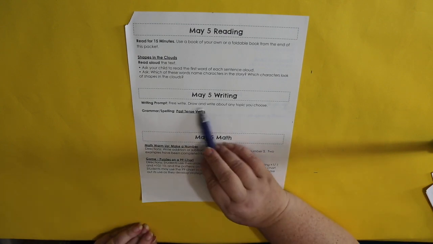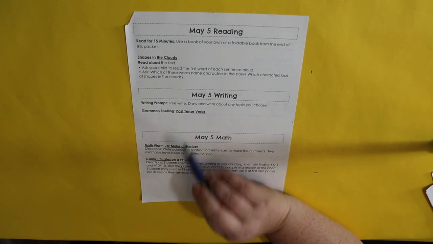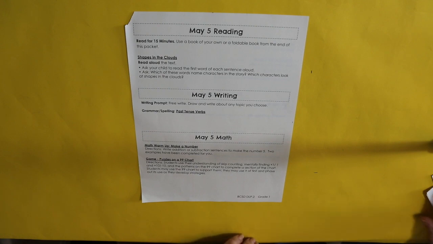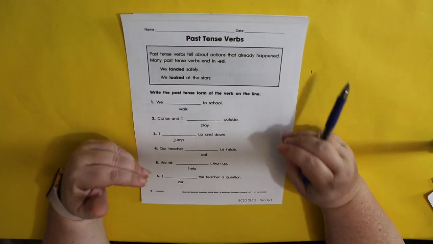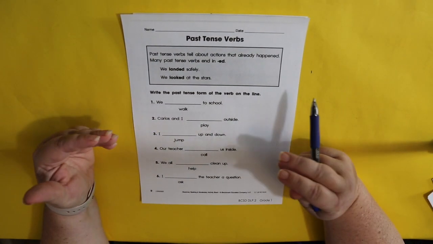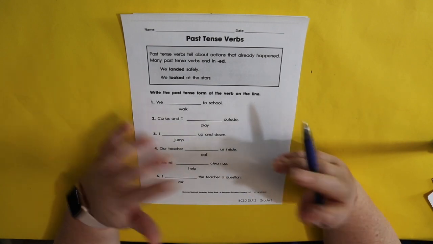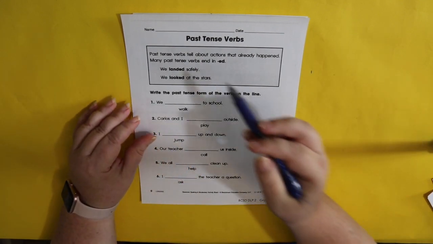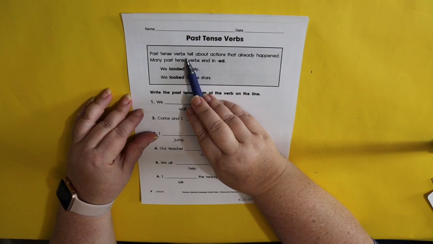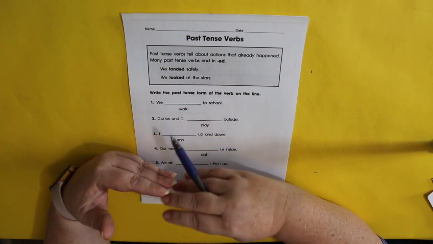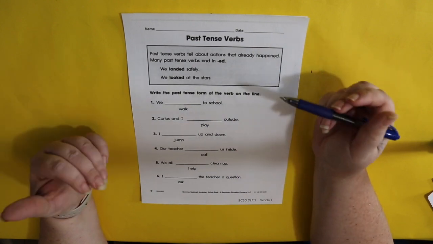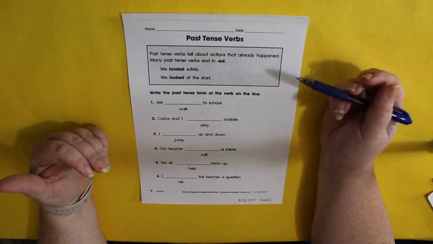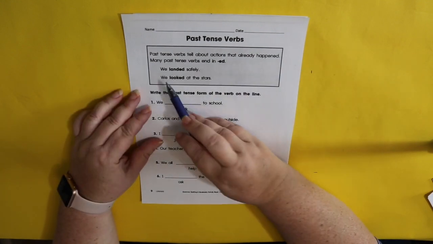So let's see, we've done our writing. Now we're going to work on our grammar. And the grammar is important. It doesn't take us very long, but it is important because it helps us to become better writers. So we've been working with verbs, and last week we worked with verbs when you add an S to a verb, when you don't add an S to a verb. This week we're going to work with past tense verbs. So they're action words and they're things that have already happened. So most past tense verbs end in the letters ED. So we're going to look at some ED words.